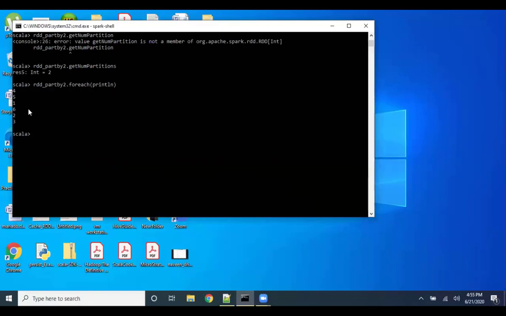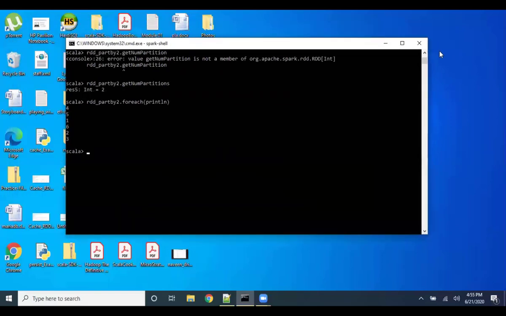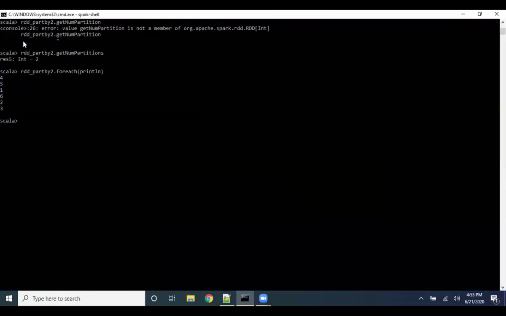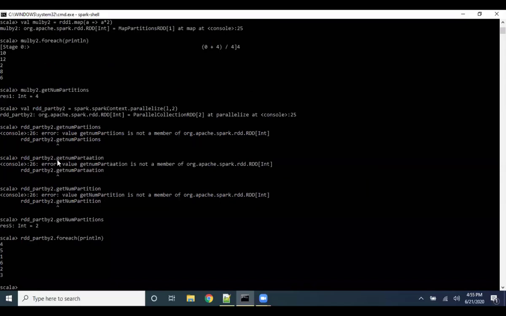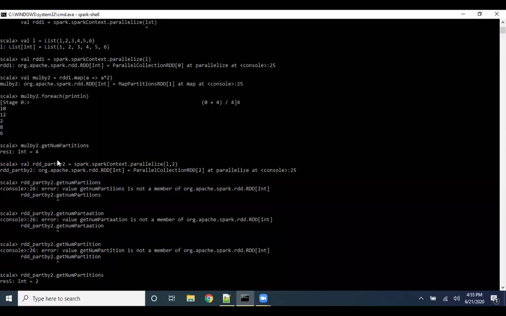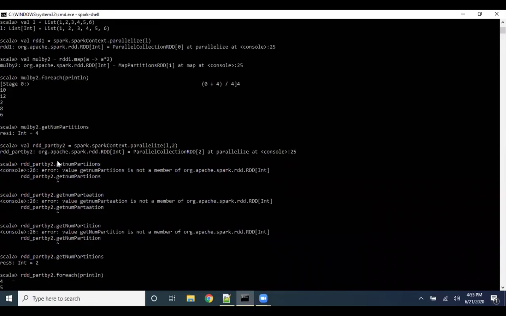Right. Can you just enlarge your screen, Murli, once? Okay, once again. Can you scroll up once? Can you see that when you printed that, it printed stage 0, right? It printed 0 plus 4 divided by 4. What is that divide by 4 about? What is that 4 about? Number of cores or number of partitions. Okay. Sorry, number of partitions.